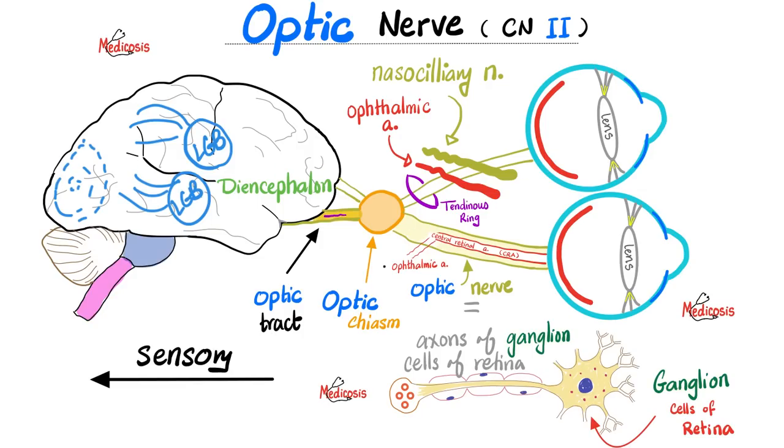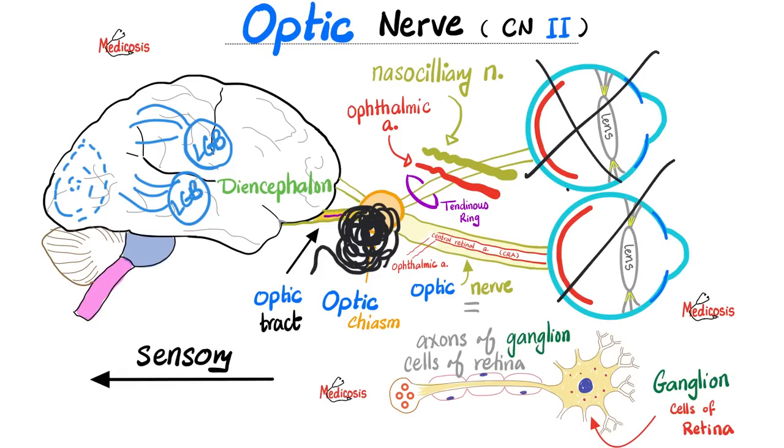But if I suffer from a pituitary adenoma, well, here's the sella turcica or the Turkish saddle. And here is the pituitary gland, and the pituitary gland is going to swell and swell and swell because it has an adenoma, it has a tumor. As the tumor grows, it's going to press on the optic chiasm, compressing it, leading to visual deficits, as we'll see.